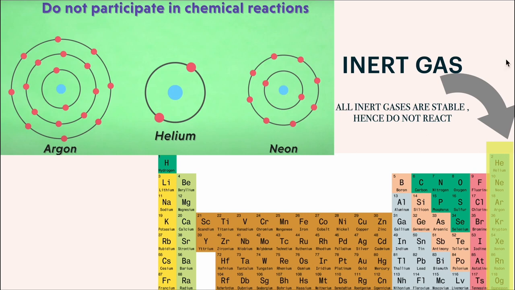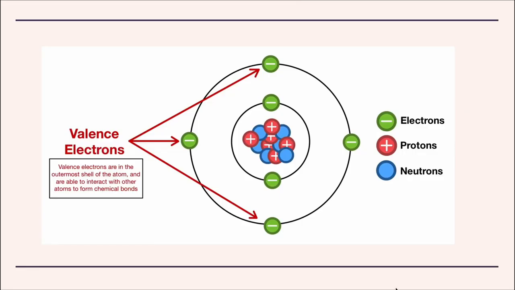Helium was one example of a stable atom. There are other stable atoms arranged in the top right corner of the periodic table. Here you can see helium, neon, argon, krypton. All these are called inert gases. All these are stable atoms which have been named inert gases. All inert gases are stable, hence they do not undergo any chemical reactions. Understood?